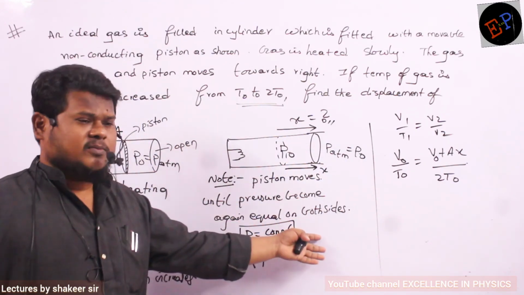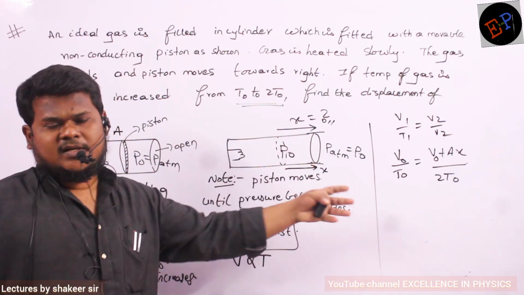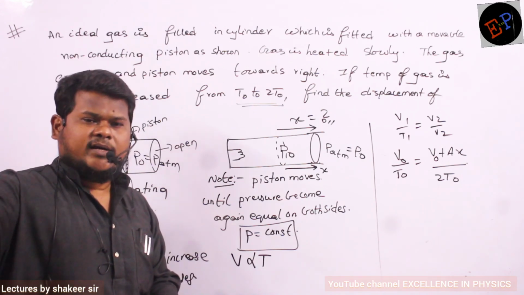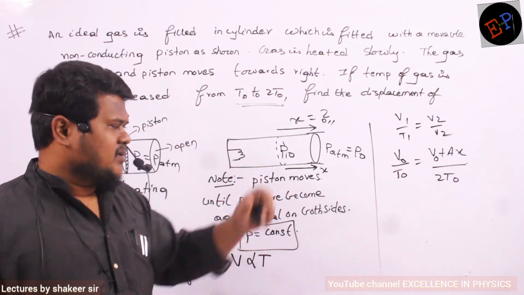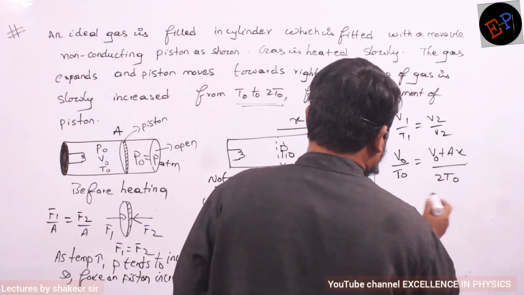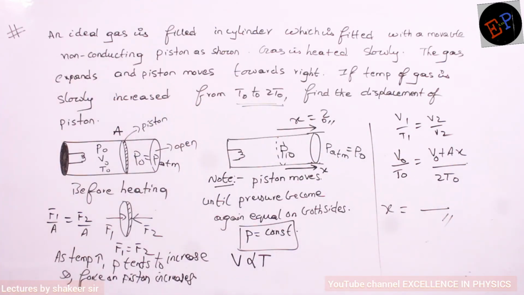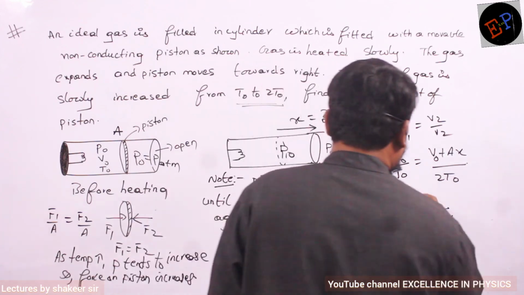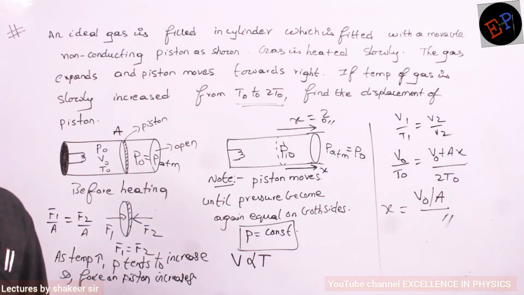This everything is understandable, no? If the piston is moving, it means it is moving only because of increased force, and it will move up to the position where pressures again become equal on both sides. That's all. So it is a condition of constant pressure. Now substitute the values. The temperature gets cancelled. So calculate the x value. That is my answer: x equals V0 divided by A. Understood? That's it.